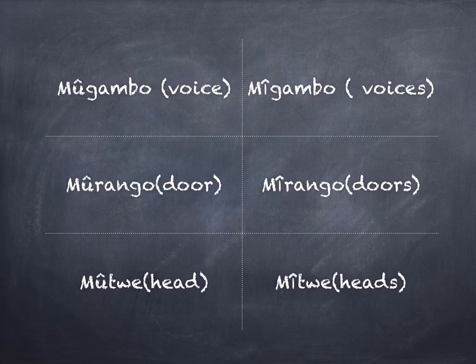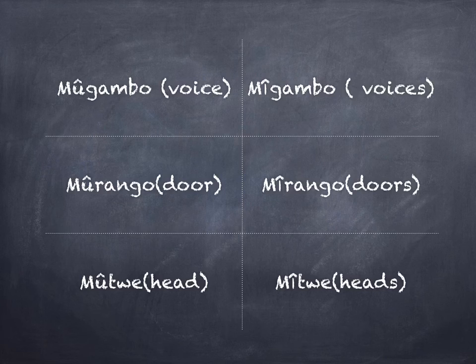Next, we have one door, which is referred to as mũrango, and many doors then become mĩrango. Singular, mũrango, and plural, mĩrango.